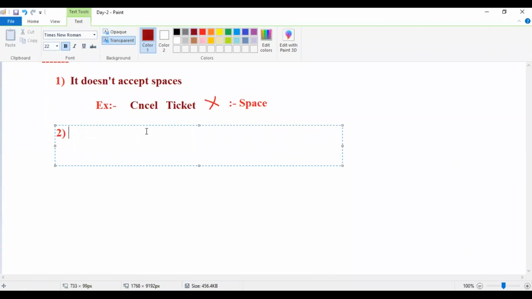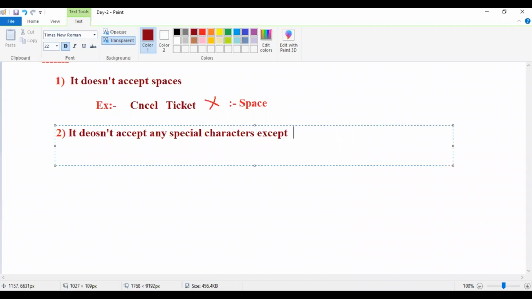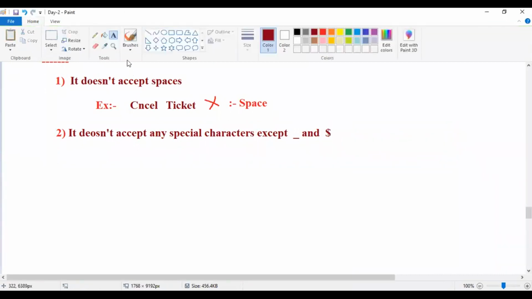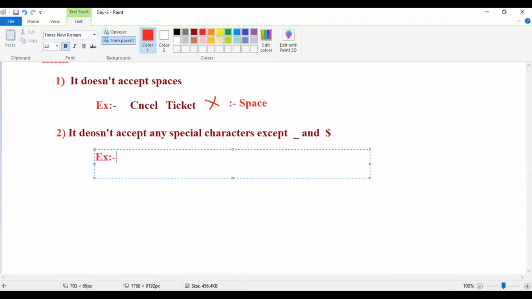Rule number 2. What is rule number 2? It doesn't accept any special characters except underscore and dollar. Except underscore and dollar, you are not supposed to use any other special characters, guys. Except underscore and dollar, you are not supposed to mention any other symbols.